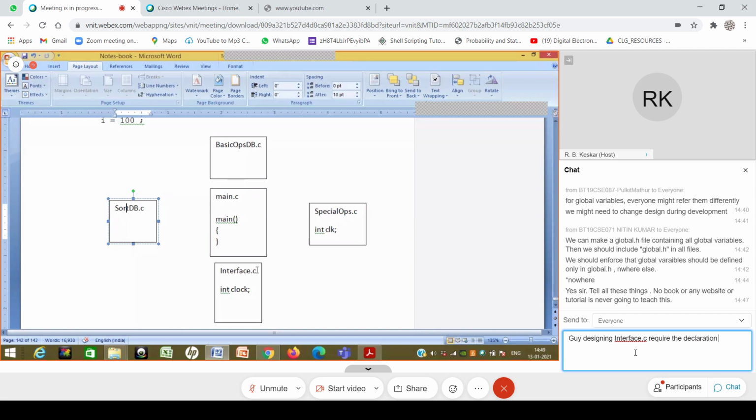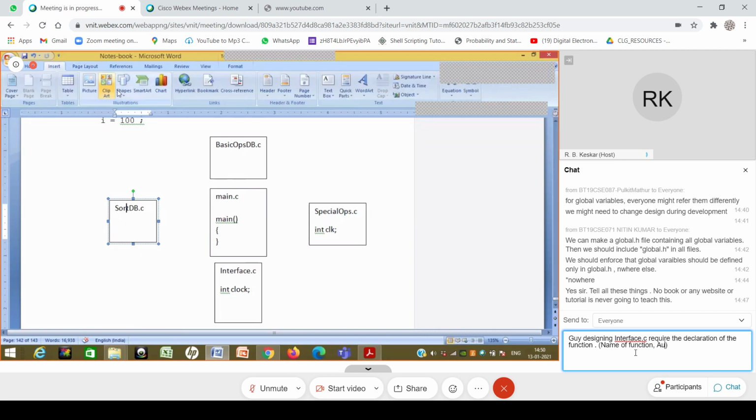And then .h files also we had discussed, right? I asked you the question, what is stdio.h and what does it contain? So the interface, every guy requires something else from the other guy. Okay, so this basic ops guy says fine, I know that you guys require things, which let me list down.